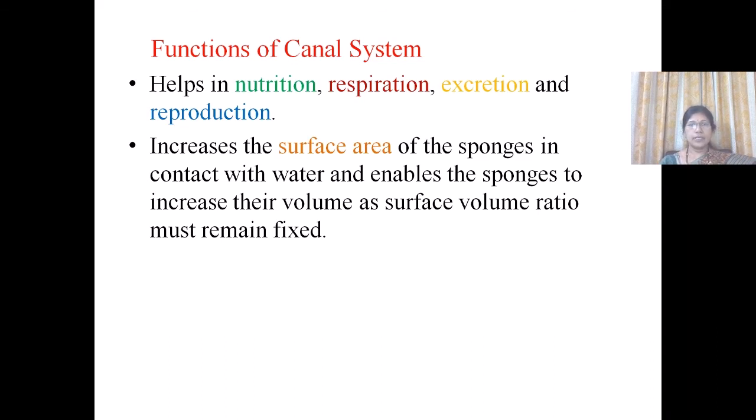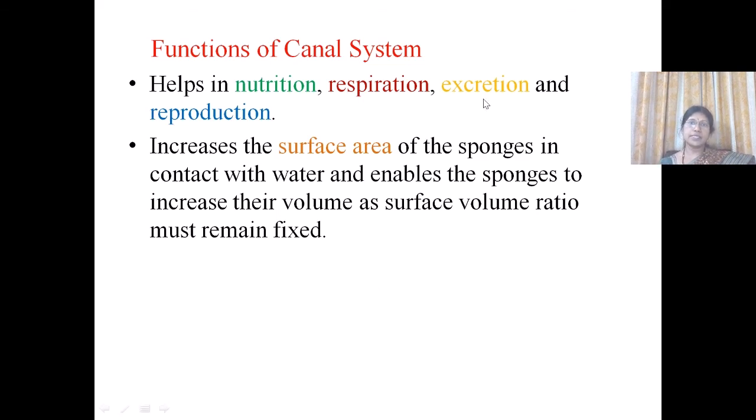With the incoming water comes dissolved oxygen, and the oxygen is diffused into the body of the sponge. By metabolic activities, carbon dioxide is released, and that is diffused out of the body of the sponge into the water that is going out through the spongocele to outside.